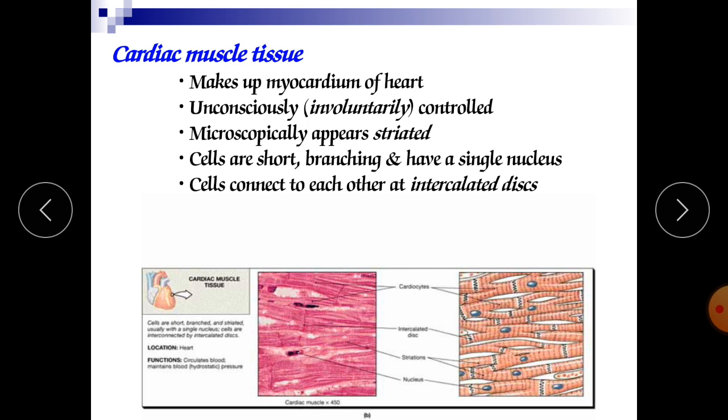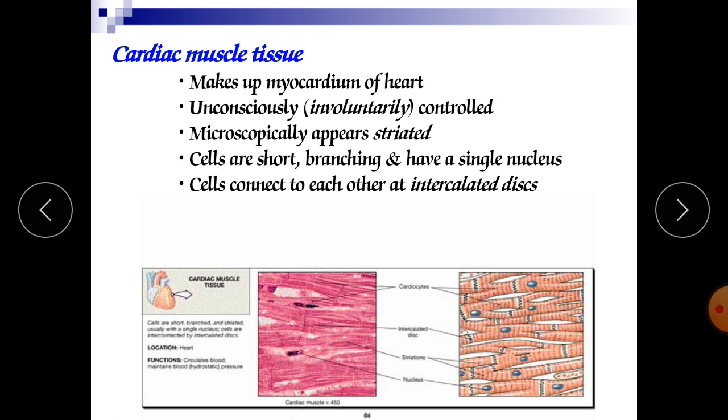Next is cardiac muscle. They make up the myocardium of the heart. Means in the heart we have the myocardium muscles, and these cardiac muscles are responsible for the pumping of our heart. Whatever contractility is there occurs only due to the myocardial muscle. They are controlled unconsciously, meaning they are not under control of our will.